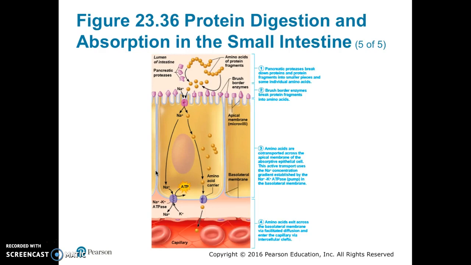Thirdly, amino acids are co-transported across the apical membrane of the absorptive epithelial cell. This active transport uses the sodium concentration gradient established by the sodium-potassium pump in the basolateral membrane. Lastly, amino acids exit across the basolateral membrane via facilitated diffusion and enter the capillary via intracellular clefts. So the absorptive process of amino acids in the small intestine is the same as the monosaccharides.